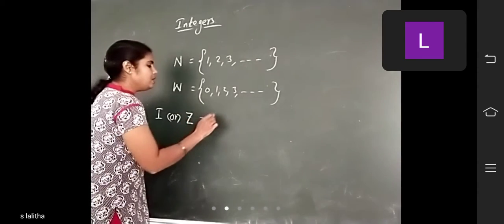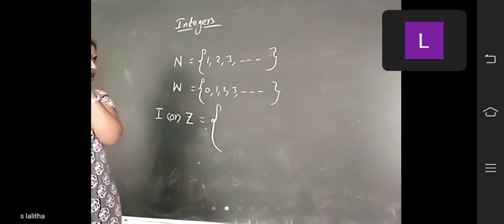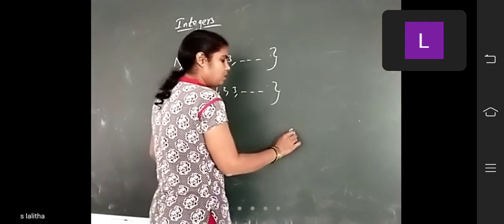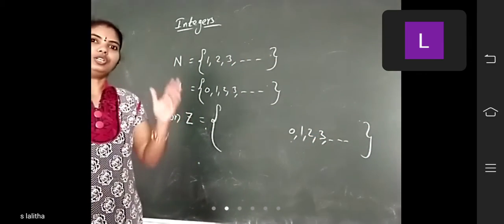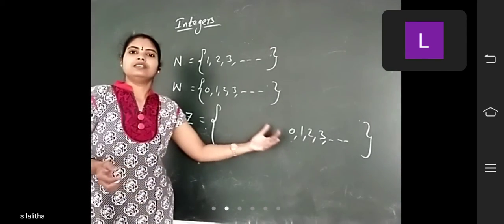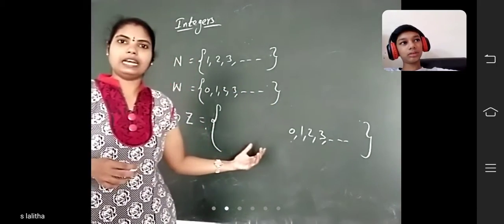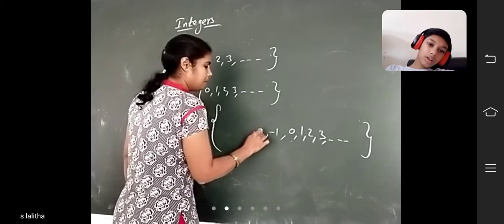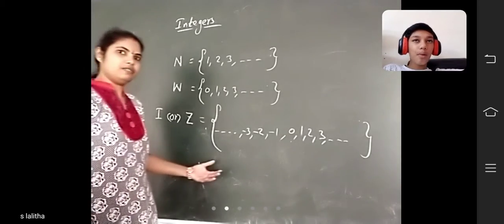Then how can you write the set of integers? The definition says the whole numbers along with negative numbers are called integers. So first we should write the whole numbers 0, 1, 2, 3, and so on. Negative numbers are always less than 0 and always less than the positive numbers. So where should you write them? On the left of 0: minus 1, minus 2, minus 3, and so on.